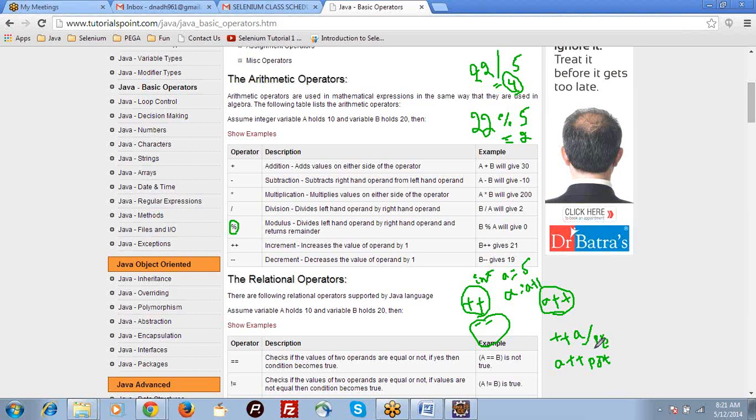In pre-increment, the value will be evaluated but not used at the line itself. See, I will show you. Here a equal to 5. System.out.println plus plus a means here I am trying to print it.